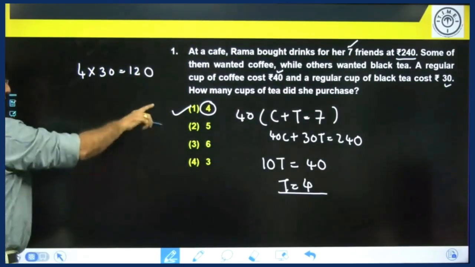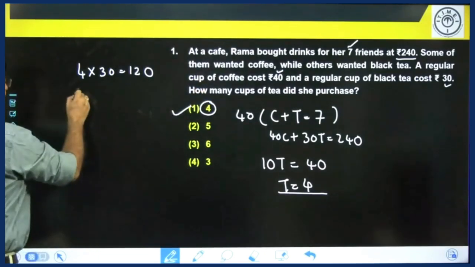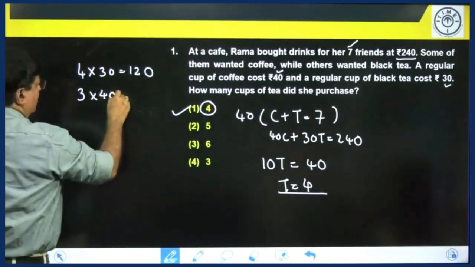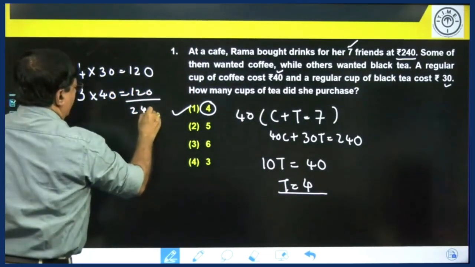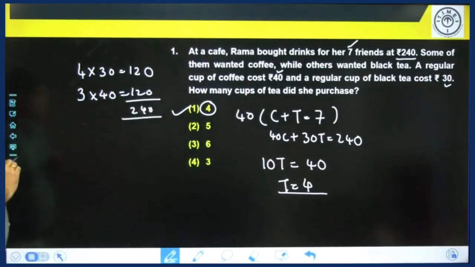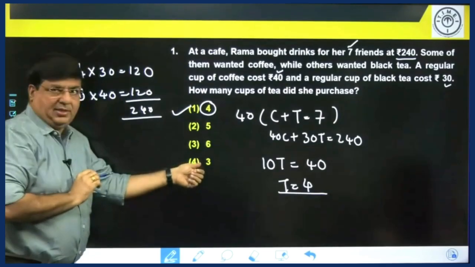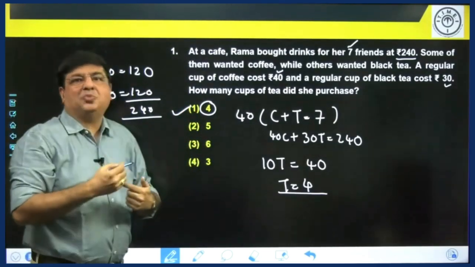Now, when the answer is 4 in the first one, the total cups are 7. So, coffee will be 3 and cost of each coffee is 40. So 3 into 40 is 120. This is now 240. So you can do it from options also, but if the correct option is there in the fourth choice, then you have to try one by one and that takes more time.